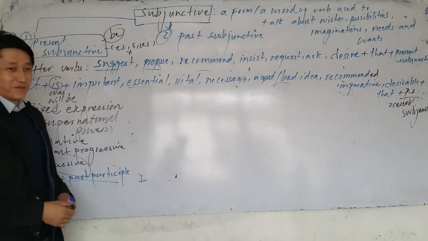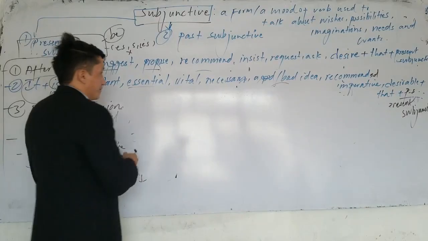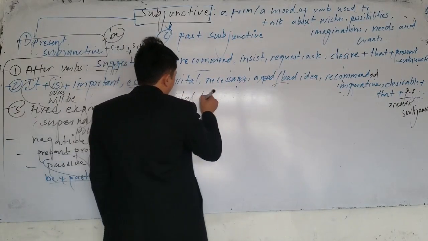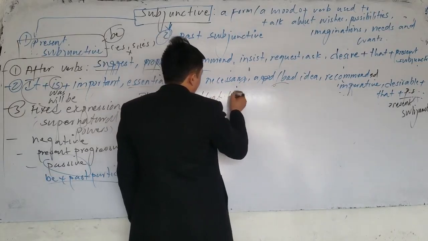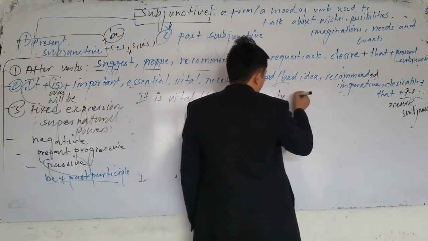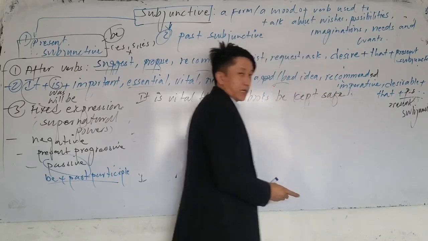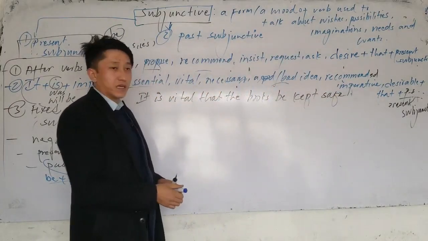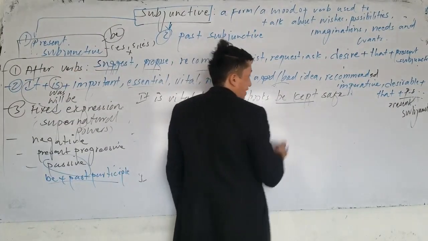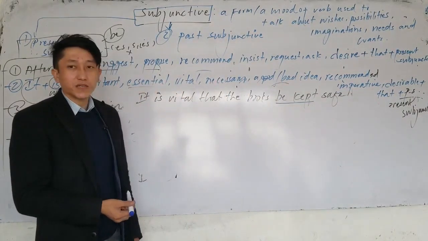Now, be plus past participle. Instead of is, am, are, what do we say here? Be. For example, it's vital that the books be kept safe. It's vital that the books be kept what? Safe. Which one is subjunctive here? Now this is the passive subjunctive, present passive subjunctive. Here, which one is the structure? Be plus the third form of the verb.